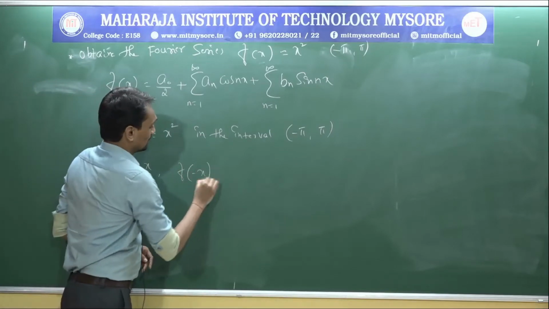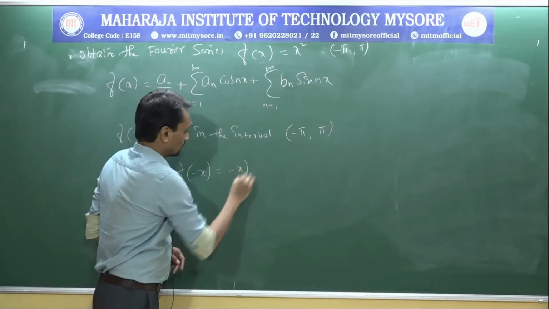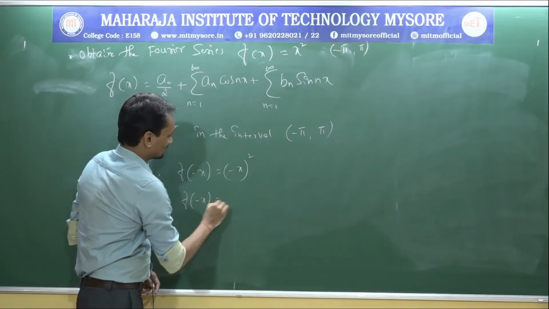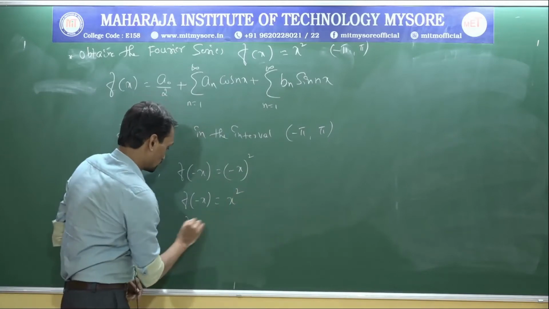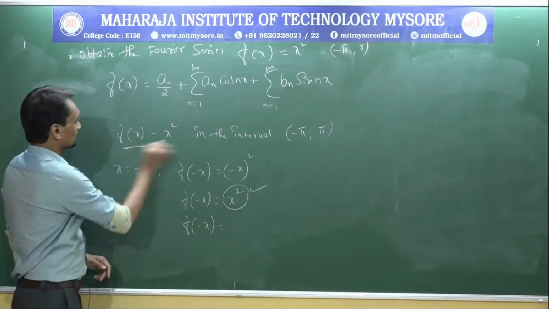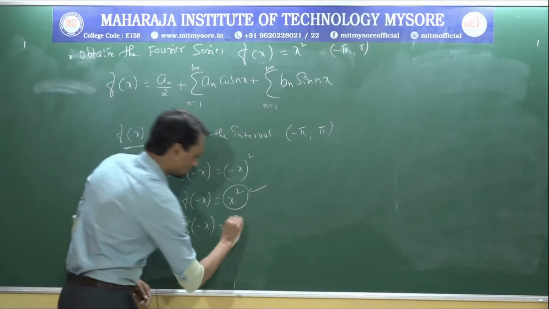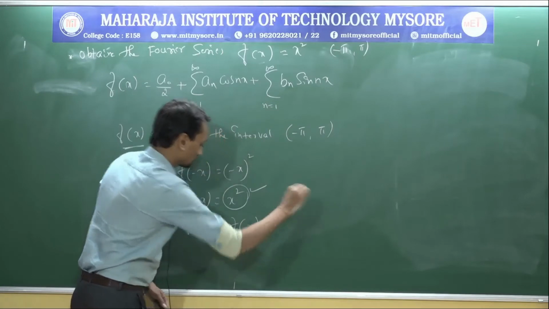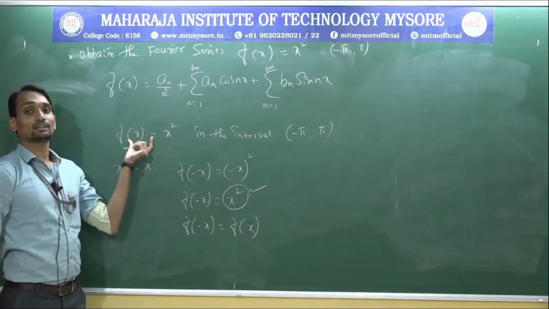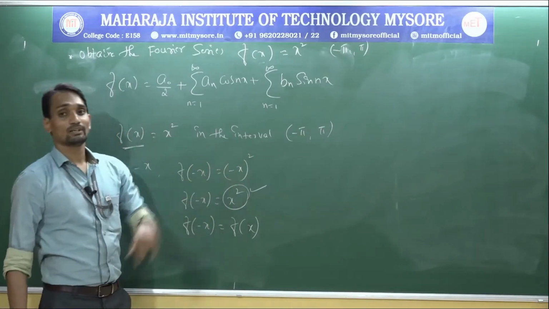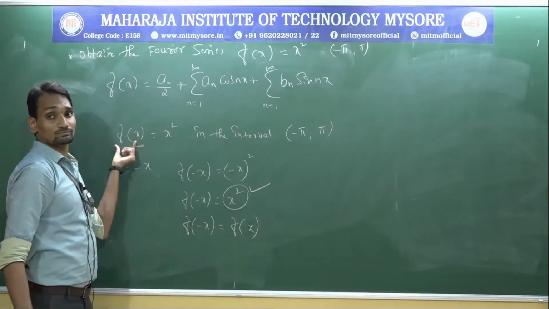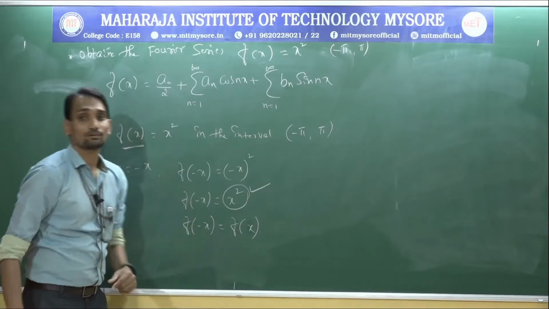So I will substitute the same thing. f of minus x equal to minus x the whole square. So f of minus x equal to plus x square. So f of minus x equal to whatever this value, this is nothing but the given function value, which is equal to f of x. Once again I repeat, substituting x equal to minus x here, f of minus x equal to minus x the whole square. Minus x the whole square is nothing but plus x square. This value is nothing but f of x. So f of minus x equal to f of x.